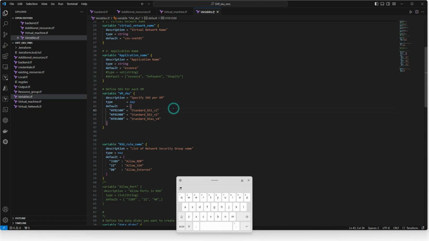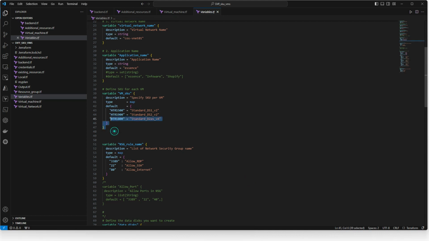Now, how are you going to create different SKUs based on what you define here in Terraform? That is why I use a type map in the variable file. I define the VM SKU as type map, so that the default value is: the first VM name is this name, and for this particular VM name, this is the SKU. The second VM name has this SKU, and the third VM name has this SKU. Okay, so fine, now we have understood how we have defined the SKU variable.